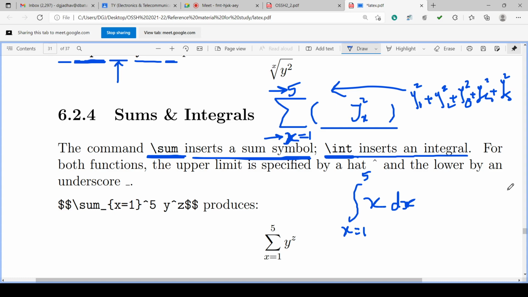For both functions, the upper limit is specified by hat. Now in this case, the hat is having a different role. The hat is specifying the upper limit. There is an upper limit for summation as well as integration, isn't it? Lower limit and upper limit. So in this case, hat is used to specify the upper limit.